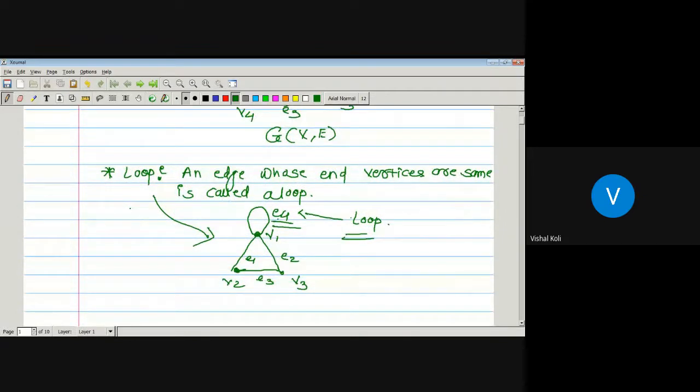Yes, a loop is an edge having the same end vertices. That means a loop is an edge which starts from one point and ends there. If you take edge E1, it has two ends, V1 and V2, but by the definition of a loop the end vertices must be the same. Here they are not the same, so E1 is not a loop. Similarly, E2 and E3 have end vertices which are different. Therefore E2 and E3 are not loops. But E4 is an edge having starting vertex V1 and end vertex again V1. It means E4 is an edge which travels from the same vertex to itself. Therefore, E4 is a loop.